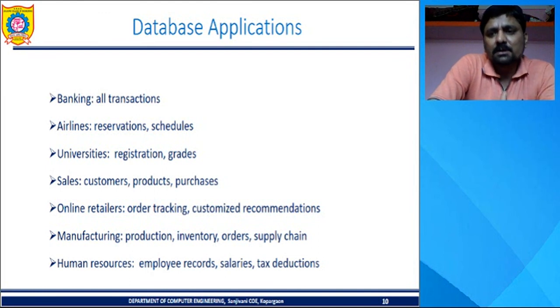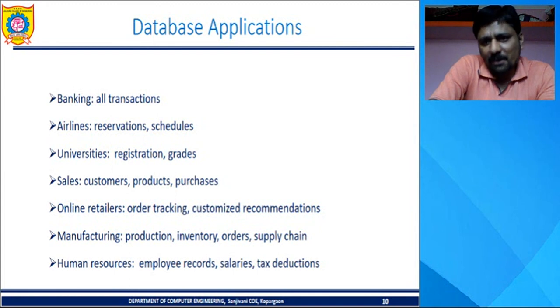Then universities. Nowadays, universities use database systems to manage all the data of students, their registration, exam details, and personal details. Everything is stored and managed by using database systems. Then for sales, customers, and product purchases, we use database systems. For online retailers, order tracking and customized recommendations use database applications.